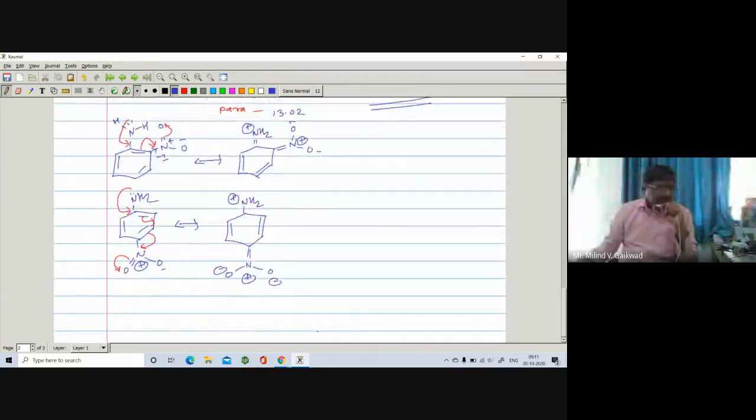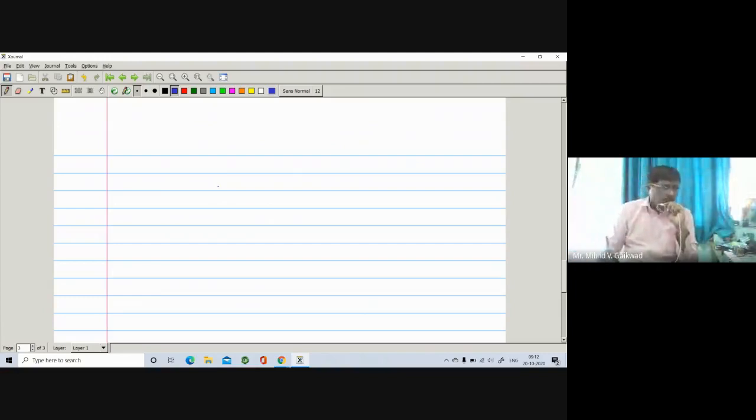Now if you take some other example, if we introduce an electron donating group, for example, if you compare aniline, this is your aniline, here are the pi bonds, and here is the NH2 lone pair. The pKb value is found to be 9.4.